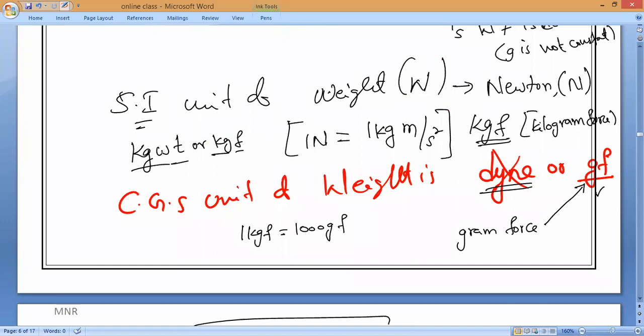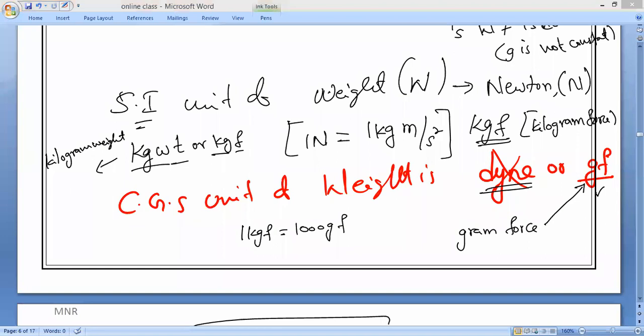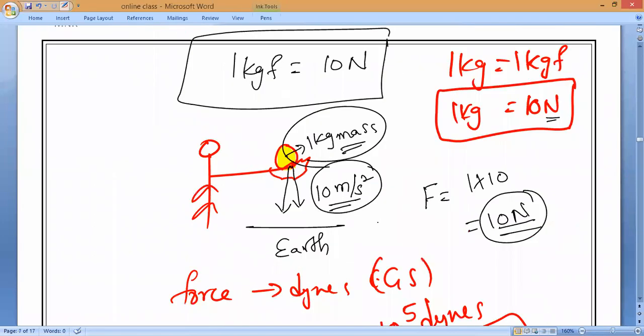Remember, kgwt. What do you mean by kgwt? Kilogram weight, or kilogram force. Which is equal to what? 1 kgf equals how many newtons? 10 newtons. Or exactly, if you want, this is rounded up: 9.8 newtons. That is also something you have to remember.